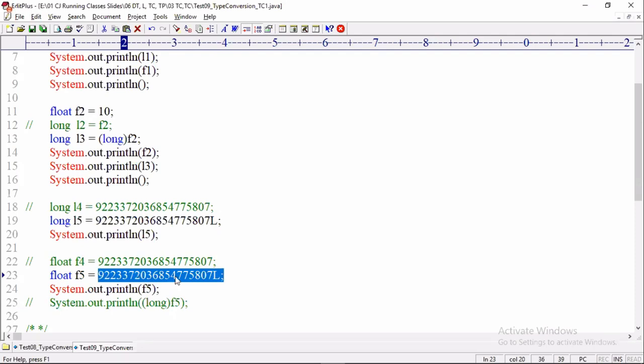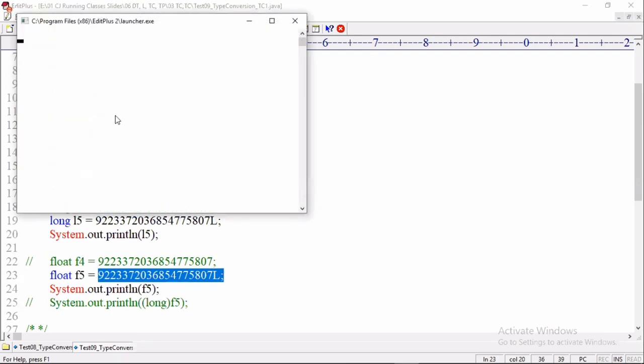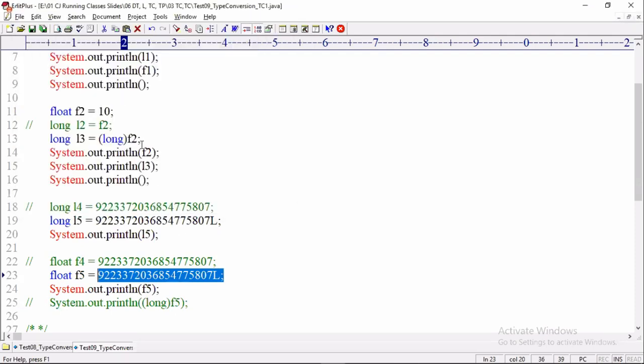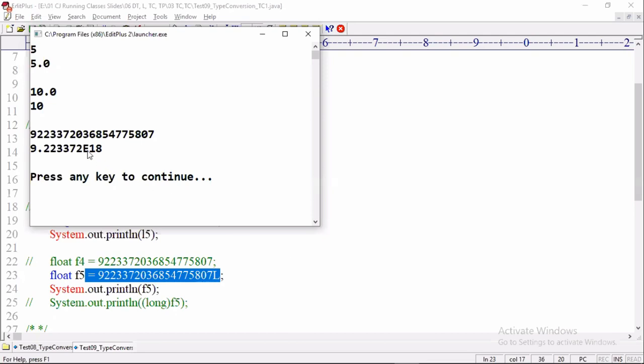Max value of long, it is allowed. No problem, compiled successfully. And inside the float variable, in what format is the value stored? Not as it is, it is stored in exponential format. That's why the highest range values can be stored in lesser range data types. Float can store the highest range in 4 bytes memory, no problem.